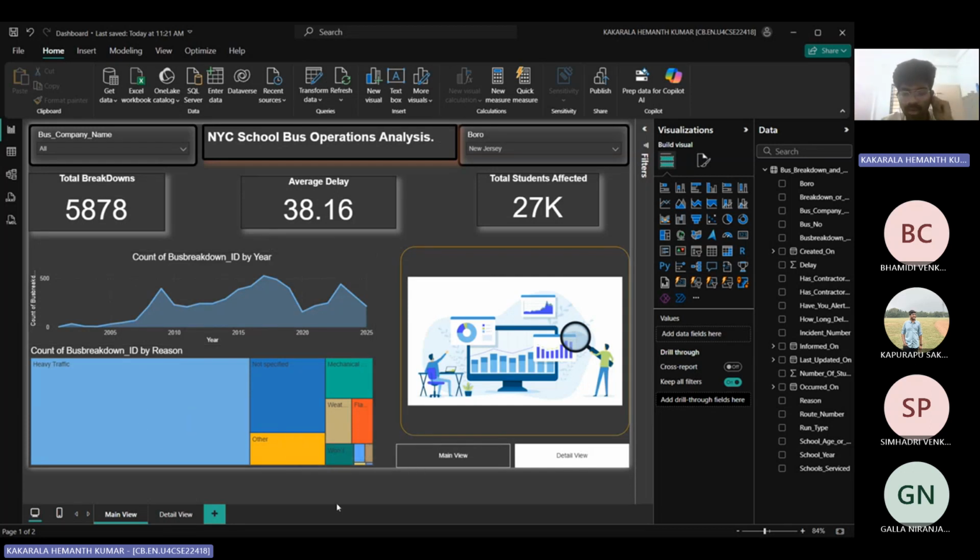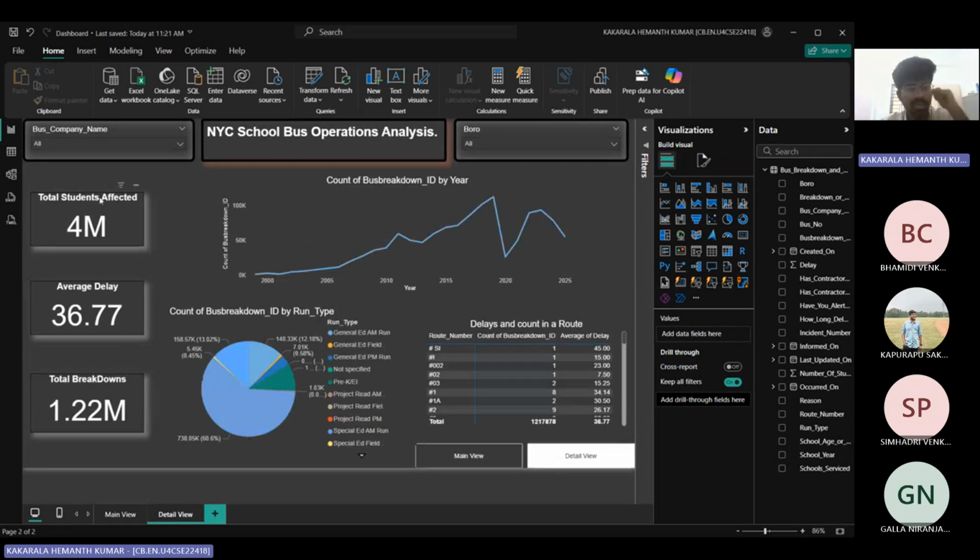And we kept a navigation bar for a detailed view. The same thing works here too, but here we get two extra pieces of information. We can see a pie chart that shows the number of breakdowns related to runtime, I mean how many breakdowns happened in a particular runtime. And here is a matrix we used for the route numbers, showing how many breakdowns happened on a particular route.